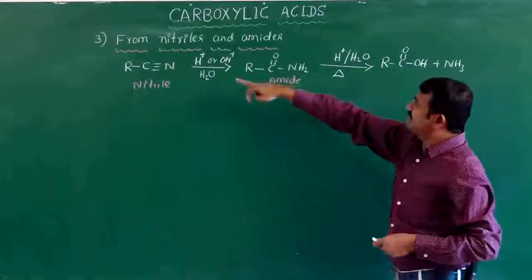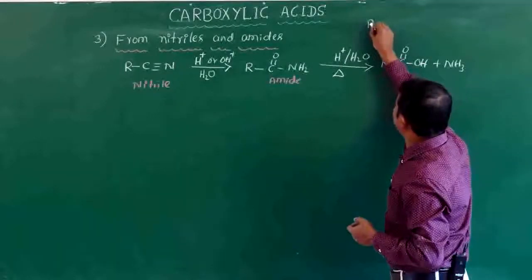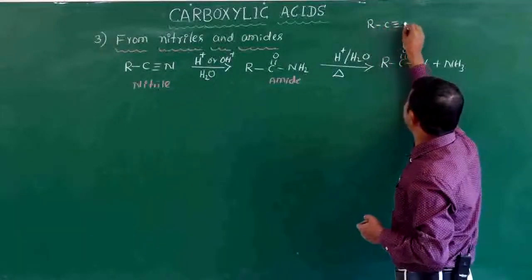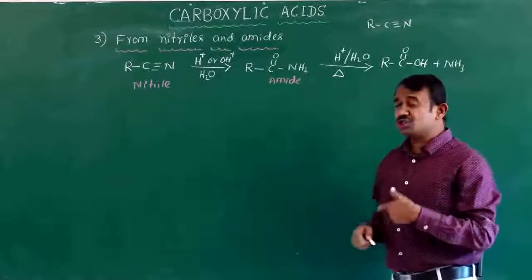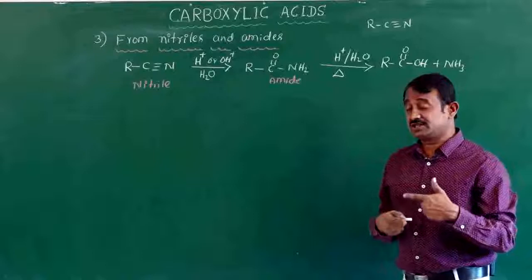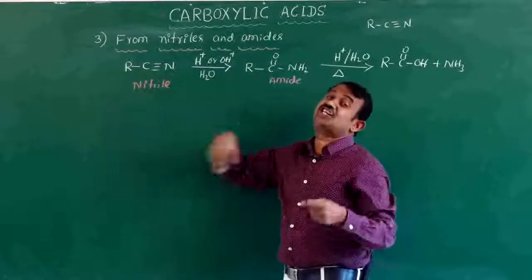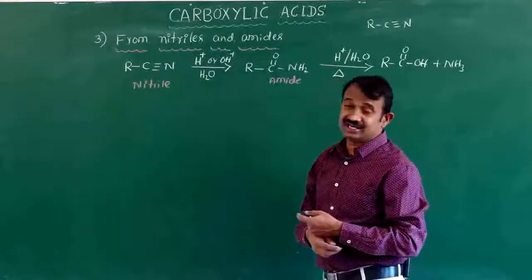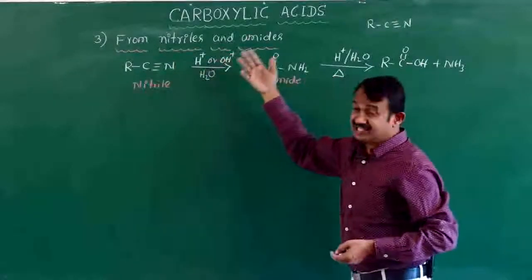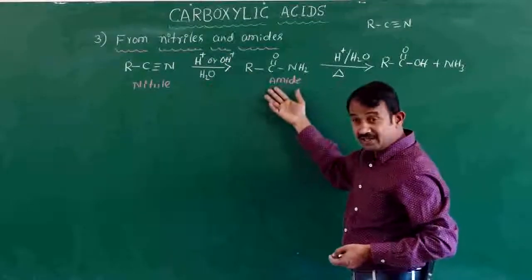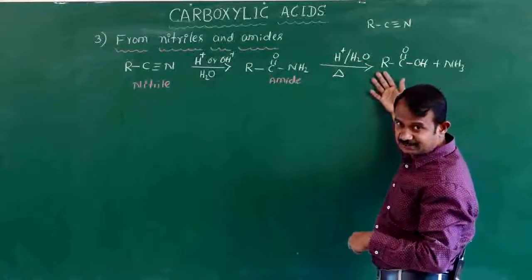Listen here, the nitrile, general formula RCN, undergoes partial hydrolysis. You should remember what happens to the nitrile on acid hydrolysis. To write the equation, the nitrile reacts with acid hydrolysis to form an amide, and the amide undergoes further hydrolysis to form carboxylic acid.